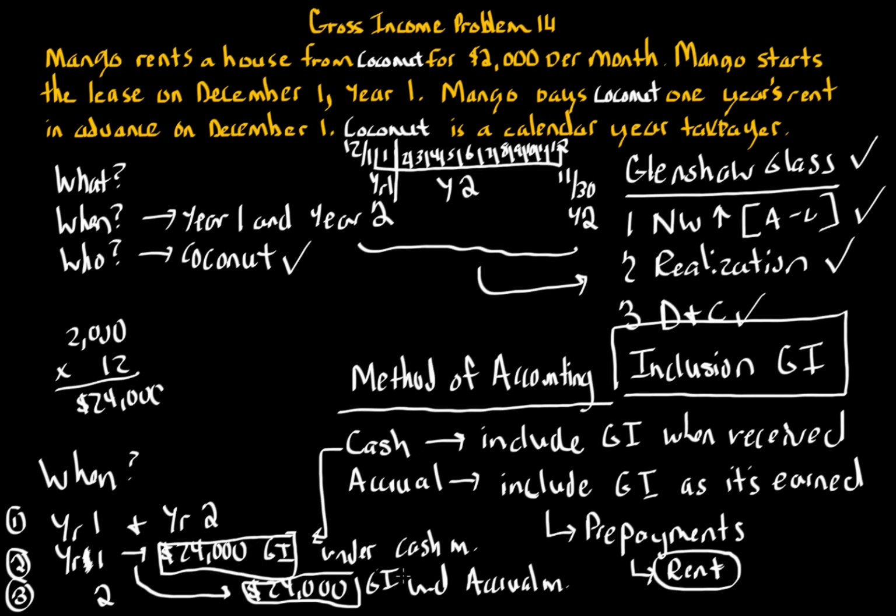$24,000 in year 1. Only in year 1. So nothing in year 2 under our tax definition. So we don't worry about this possibility and this possibility. It's possibility 2, where everything is in year 1, all $24,000, even though it actually occurs over year 1 and year 2. Now you might be saying, why does this make a difference?